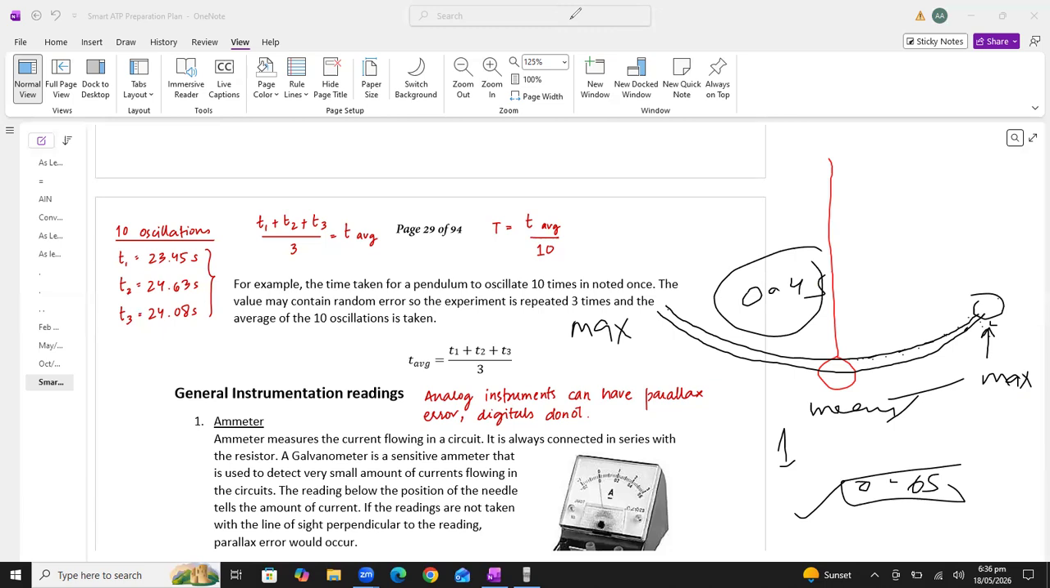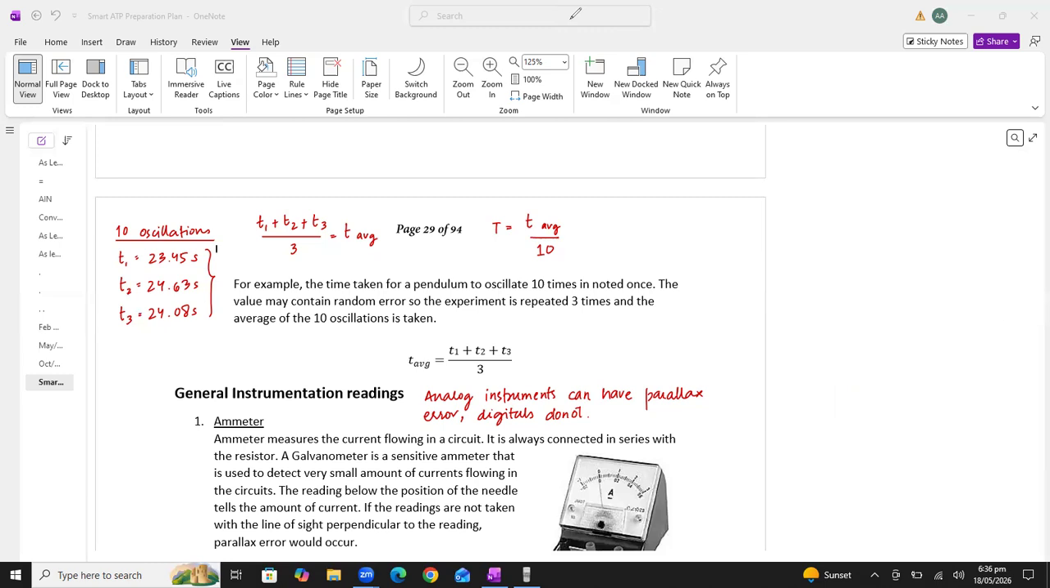So it means, students, we have to record the time of at least 20 oscillations. Like you can see, we are recording the time of 20 oscillations, first time, second time, third time. Why are we repeating the experiment, students? To reduce the random error. By repeating the experiment, the variation or random error can be reduced, so the percentage uncertainty can be decreased.